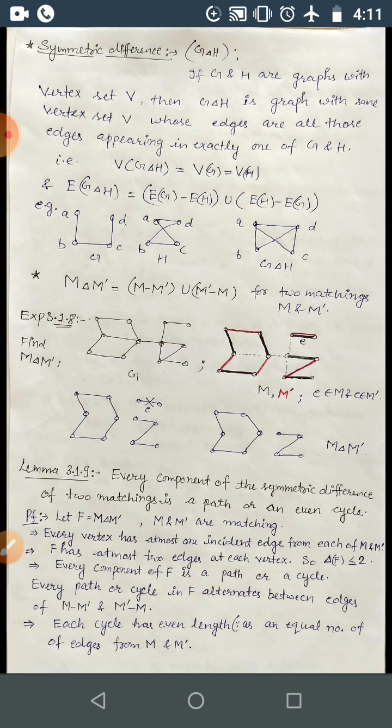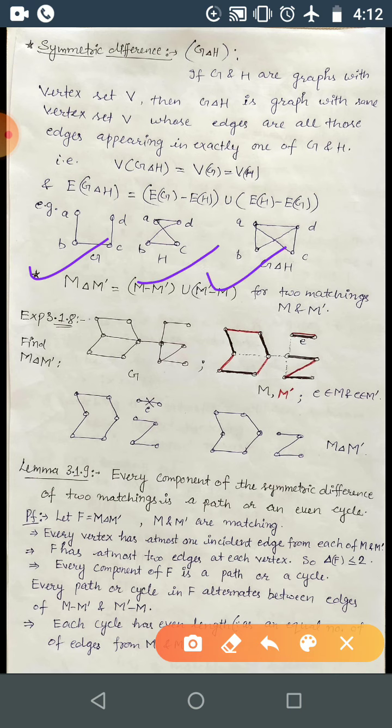Before that, this definition of symmetric difference applies to matchings also. If you have only edges, obviously with the endpoints, correct? So vertices are there. So if you are given two matchings, you can also find the symmetric difference between two matchings. M and M dash are the two matchings, then it will be just the edges present only in M union with the edges present only in M dash. Okay, so this is for two matchings M and M dash. Same way you can find the symmetric difference of these matchings.